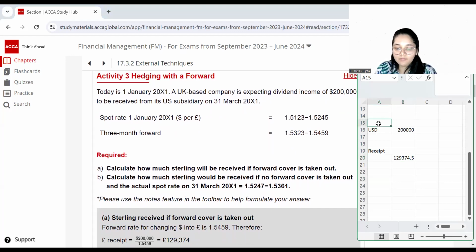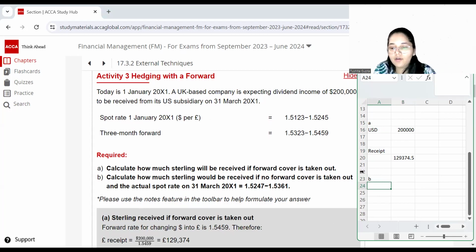This was part A. Now talking about part B. Part B essentially says calculate how much sterling would be received if no forward cover is taken out and the actual spot rate on your transaction date. So basically this $200,000 of dividend you are getting on 31st March. So if you have not taken a forward agreement, if you did not get into any such agreement, what is the rate at which you're going to convert, and how much will be your receipt?